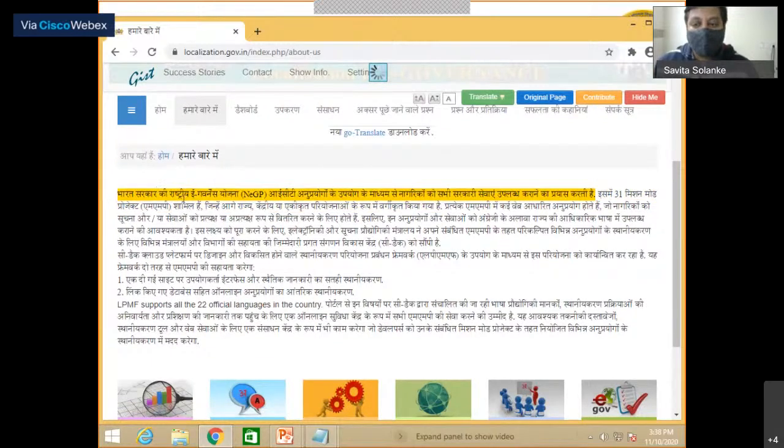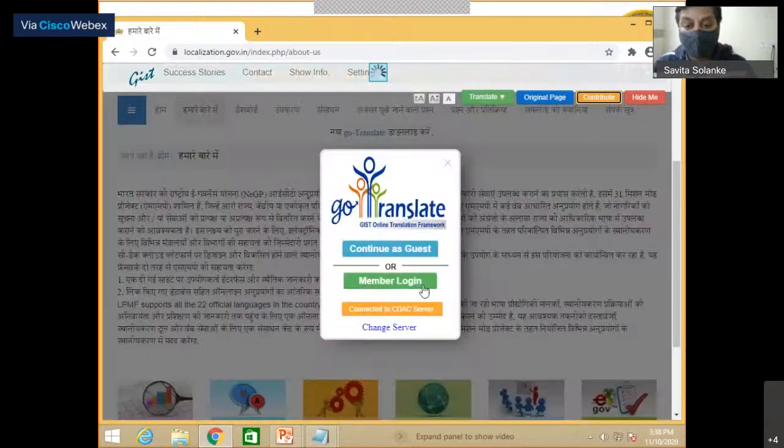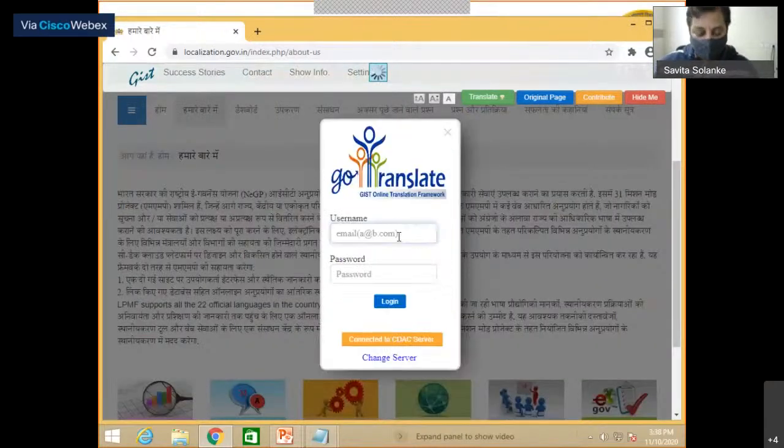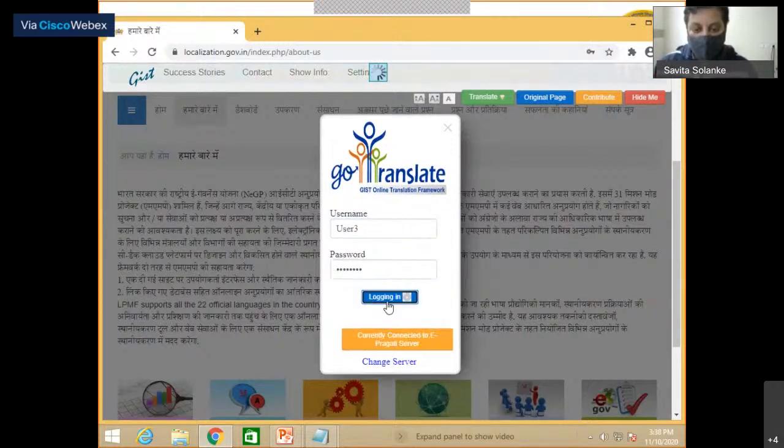All the data shown here is segmented, sentence segmented. So the user can make a contribution sentence wise, and particularly this can be done. I am here to showcase a small demonstration of how the user can contribute. So they need to have a login.